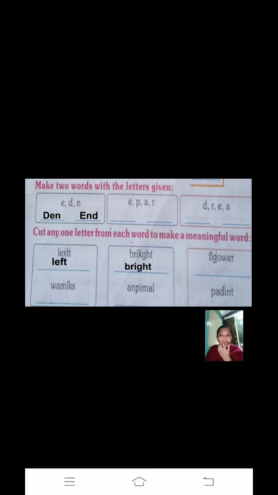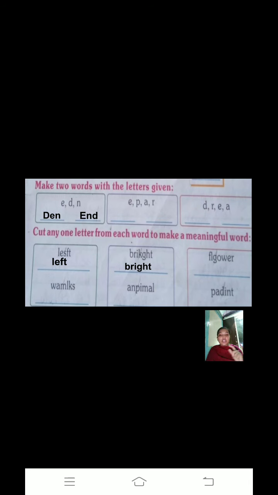Now down, cut any one alphabet from each word to make a meaningful word, right? So here the word given is LESFT. What do we have to cut? We have to cut S from it and make a new word, that is LEFT, left. Understood? Second word is BRIKGHT. What do we have to do?